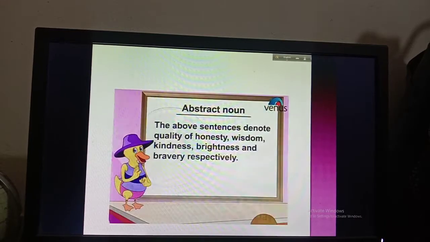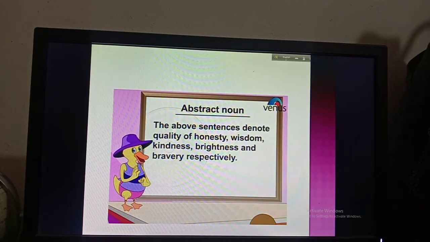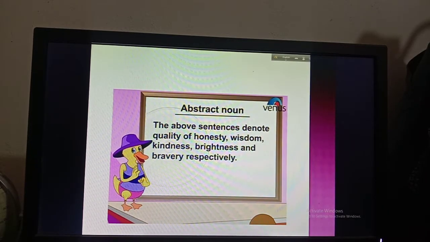Okay, then here is the short information about the examples I have given already. That is, the above statements denote quality of honesty, wisdom, kindness, brightness and bravery respectively. So I have shown you the pictures, and those pictures actually show the quality of honesty, wisdom, kindness, brightness and bravery, and I have given some name to this quality. That's why that becomes the abstract noun. When you give a name to someone's quality or something's quality, you have to find out that that is an abstract noun.